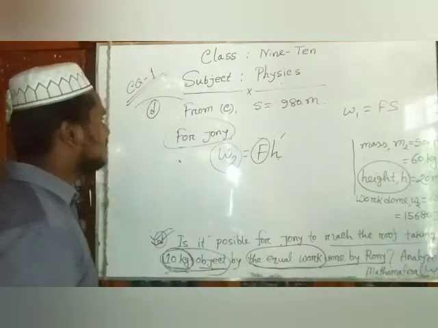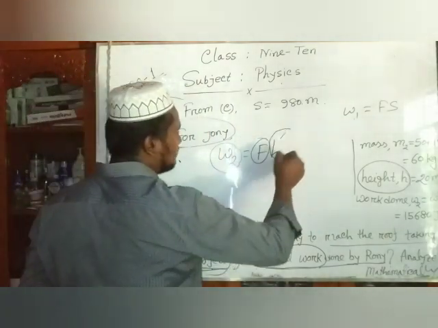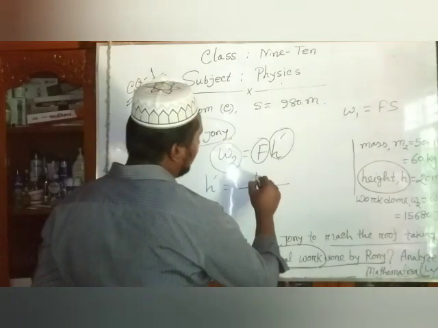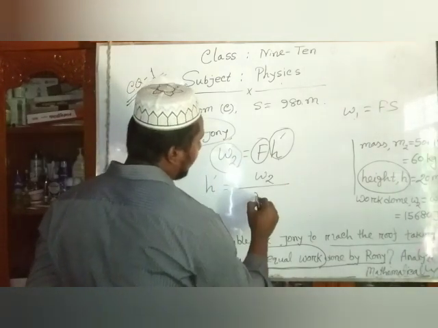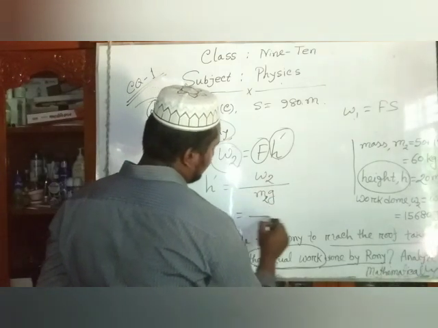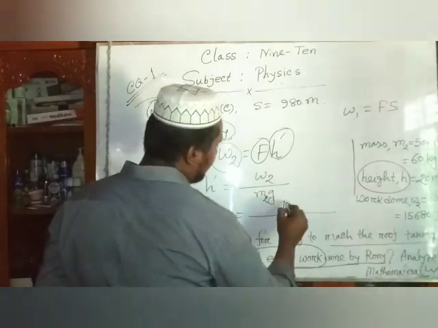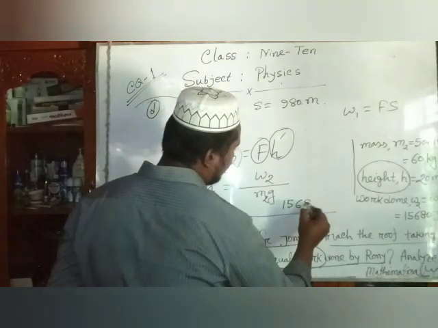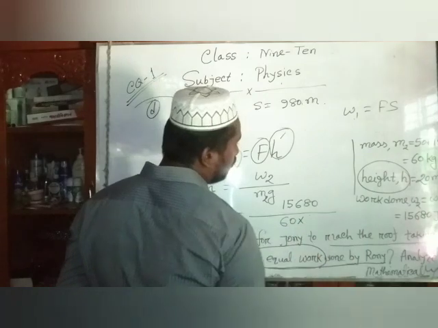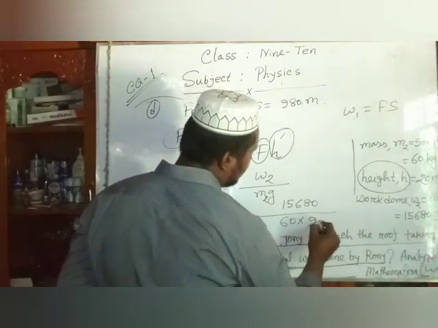Then you see that the height H prime equals W2 divided by m2g. W2, that means 15,680 joule divided by m2, that means 60, into g, that means 9.8.